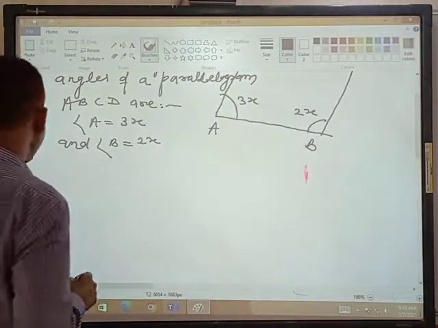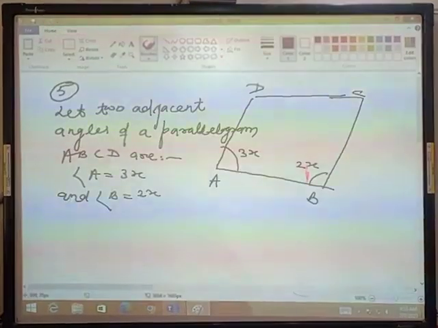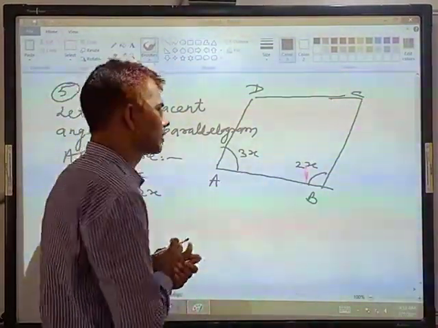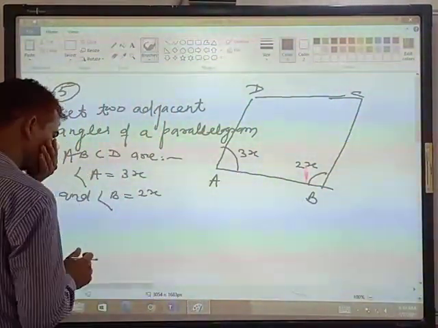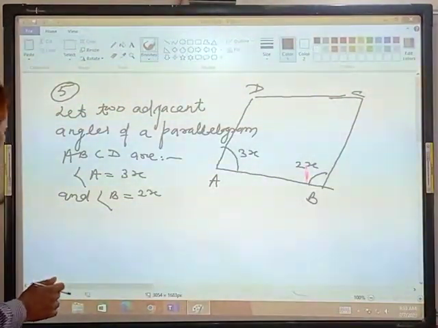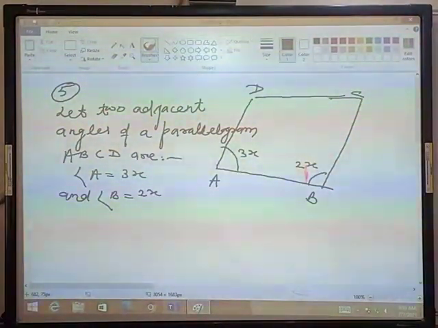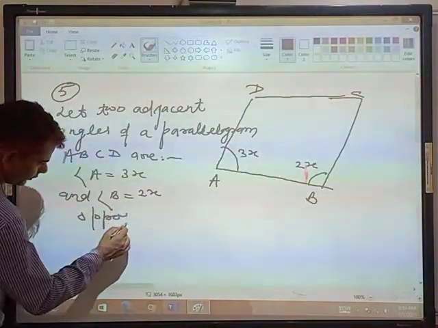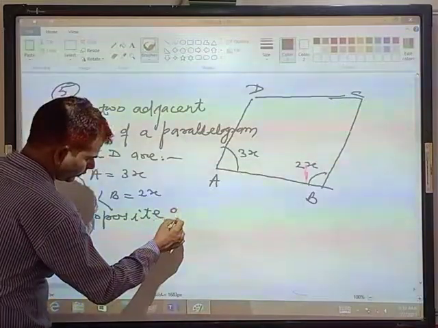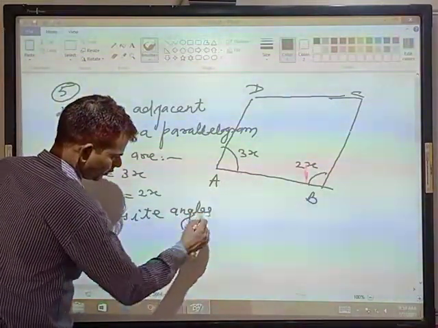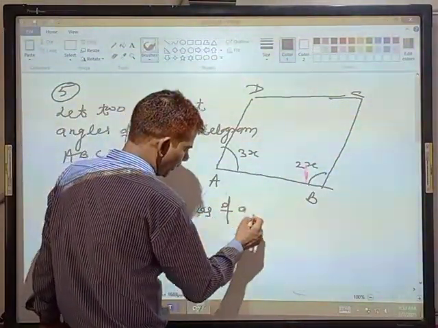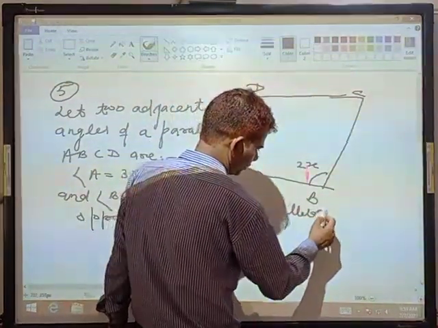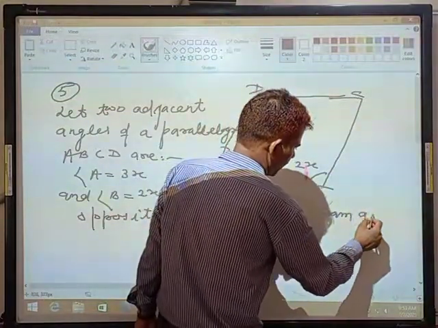Students, ABCD is a parallelogram, and as we know, opposite angles of a parallelogram are equal.